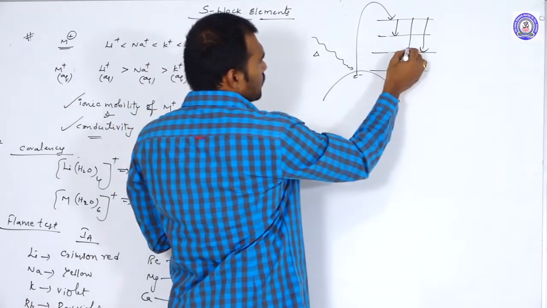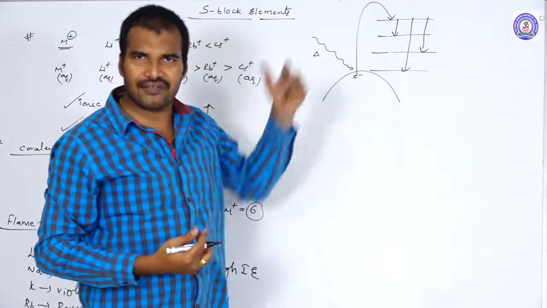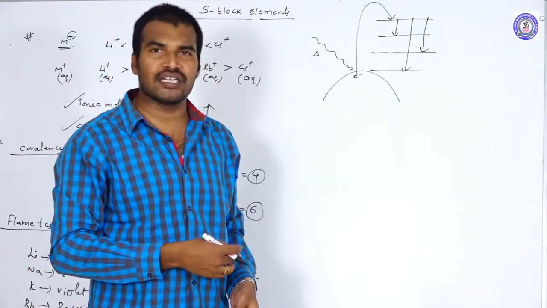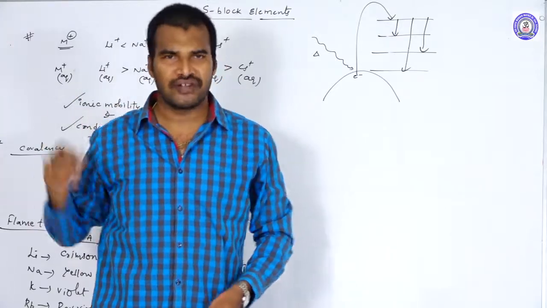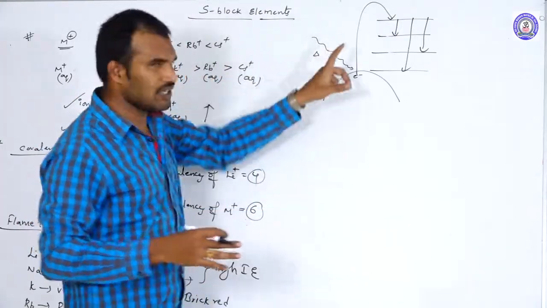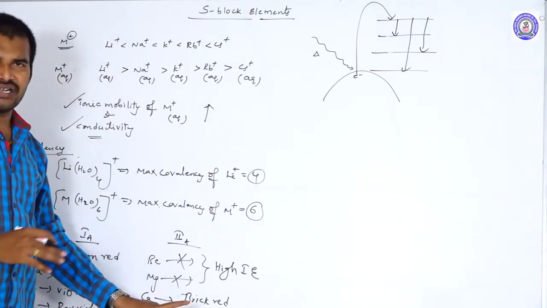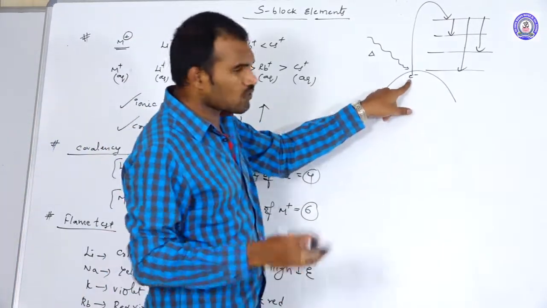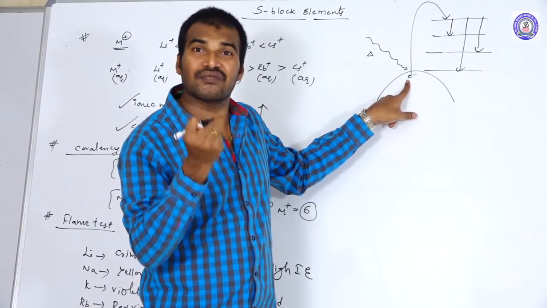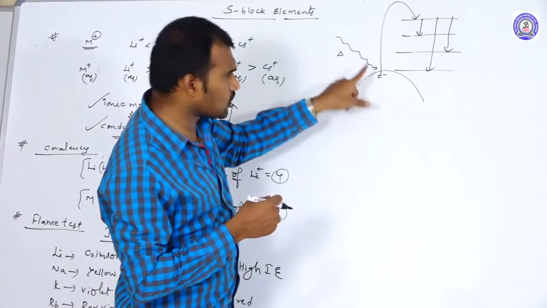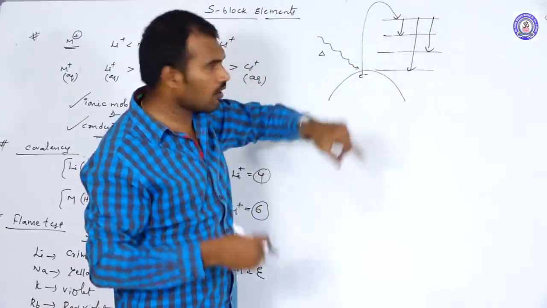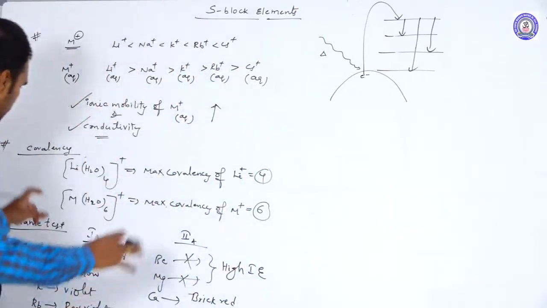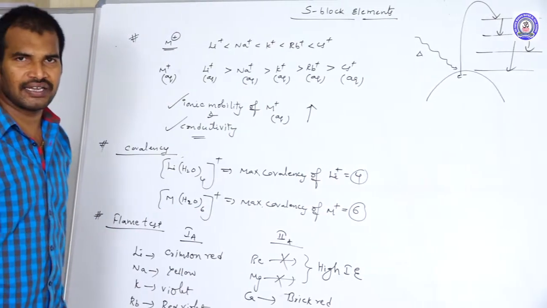Because of these transitions, whenever the electron jumps from higher levels to lower levels, what happens? They emit energy. Based on the frequency of the emitted energy, they give different colors in the flame. This is the exact reason why they give different colors. Whereas in beryllium and magnesium, the electrons are very strongly bound. Their ionization energy is very high. So even if we supply the flame, the electron cannot be excited. If the electron cannot be excited, there are no transitions and no imparting of color to the flame. This is the exact reason why beryllium and magnesium do not impart any color to the flame.